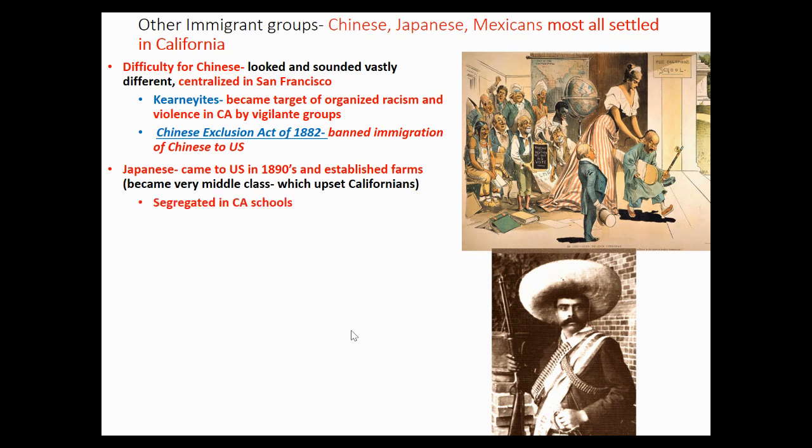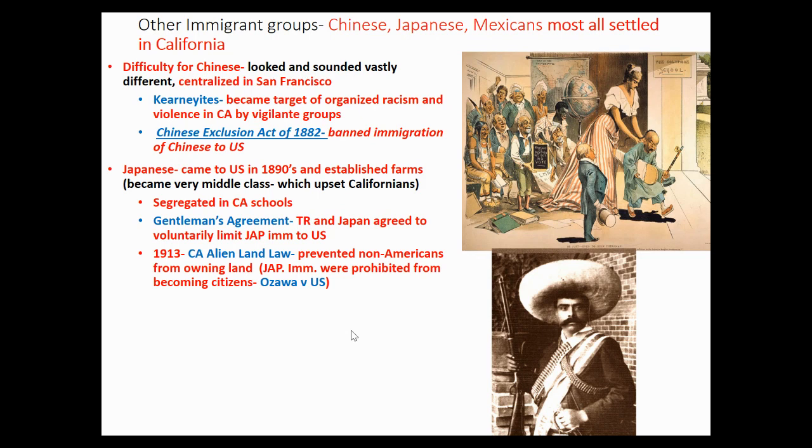Okay, so what Californians did is, number one, we had segregated schools in California where Japanese could not attend schools with whites, right? And in another effort to try to limit the number of Japanese coming here, rather than banning all Japanese immigration, President Teddy Roosevelt and Japan agreed to voluntary limits on Japanese immigration to the United States, right? Meanwhile, shortly after that, California passed something called the California Alien Land Law, right? This was an effort to try to prevent the Japanese from being successful farm owners by preventing non-Americans from owning land, right?